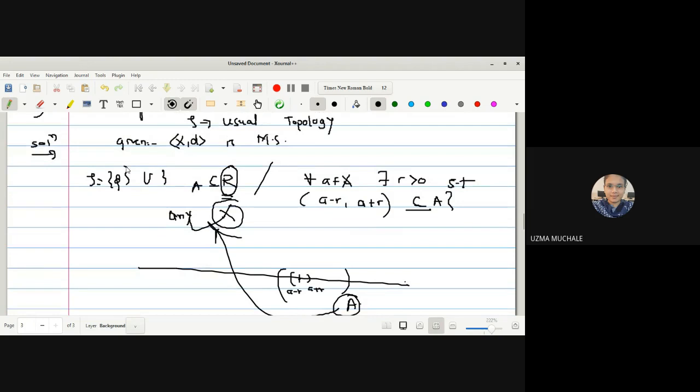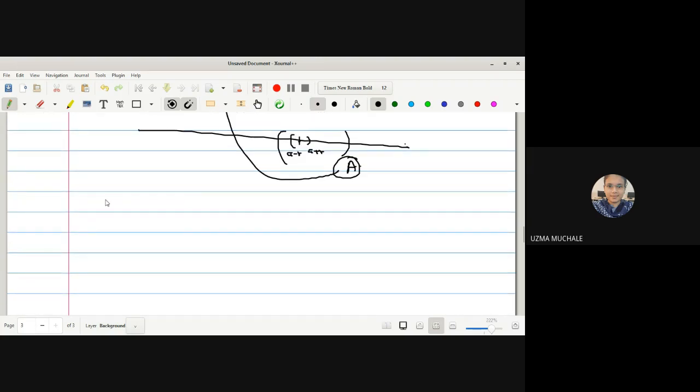This is the topology we have defined. No doubt it is a metric topology, but as it is defined on R, that's why it is the usual topological space. So what is our aim? We have to show it is a T1 space. Again, if I want to show any space to be a T1 space, I have to start with the assumption x is not equal to y in capital X.